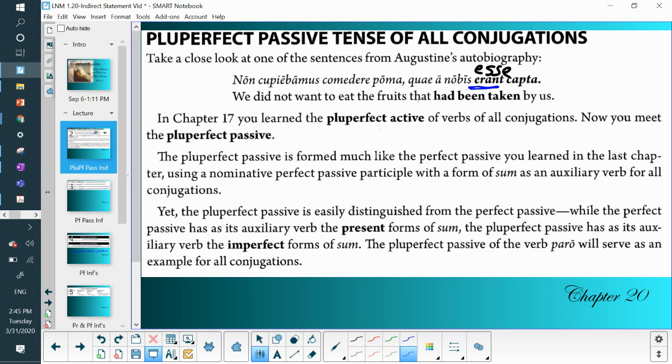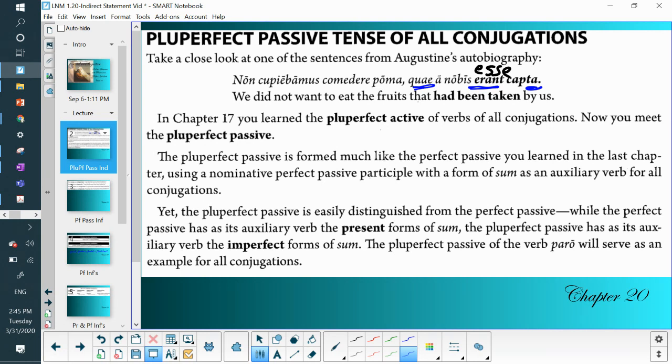Also, we remember that whatever the subject is of that passive verb, the participle is going to have to agree with it in case, gender, and number. So we have capta and we have quae, which had been captured by us. Oh, it must be the fruits, right?